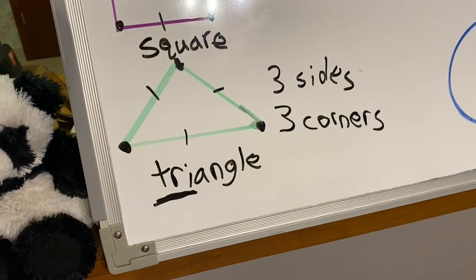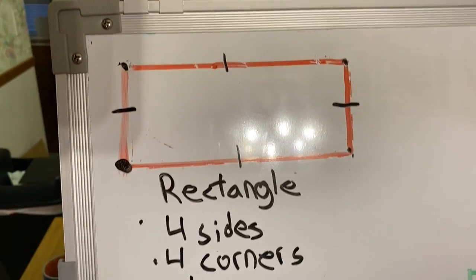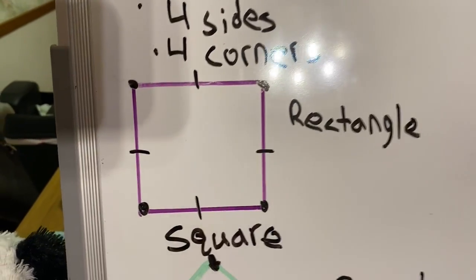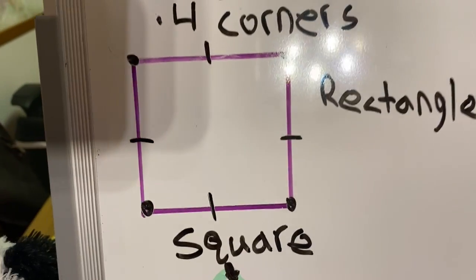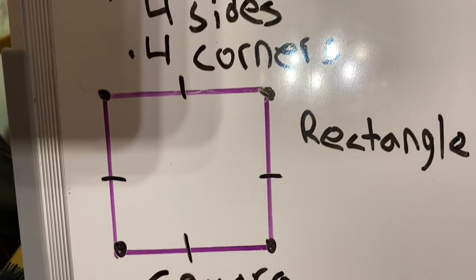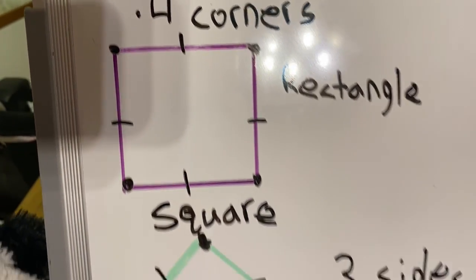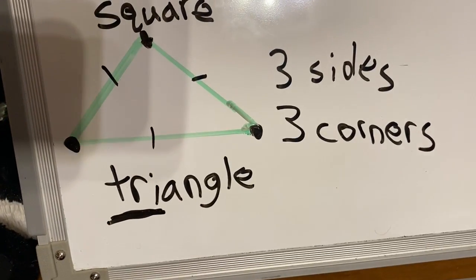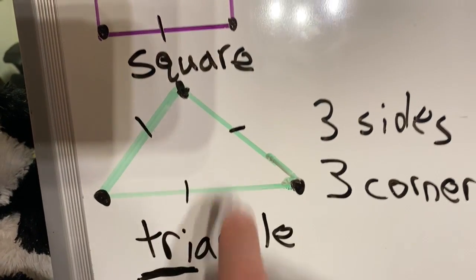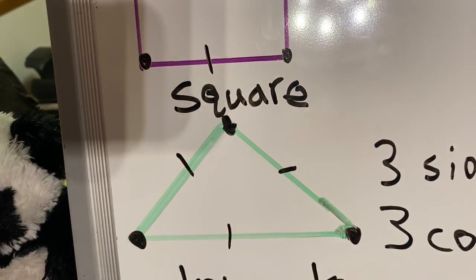So let's go over that again real quickly before we go to our next shape. We've got our rectangle that's got 4 sides and 4 corners. We've got our square, which is also a rectangle because it's got 4 sides and 4 corners. But the thing that's special about a square is that all of its sides are the same size. We've got a triangle that has 3 sides, 1, 2, 3, and 3 corners, 1, 2, 3.